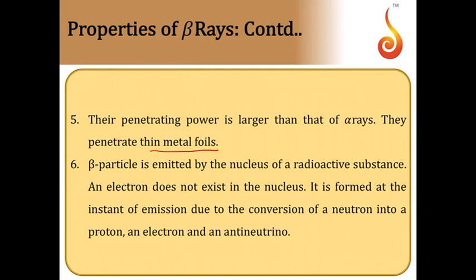Beta particle is emitted by the nucleus of a radioactive substance. An electron does not exist inside a nucleus, it is formed at the instant of emission. We know that electron does not exist inside the nucleus, but during beta decay it comes out of the nucleus. It is due to the conversion of a neutron into a proton and an electron. Along with that, an antineutrino will be emitted.